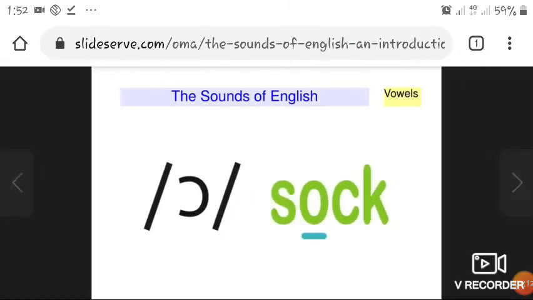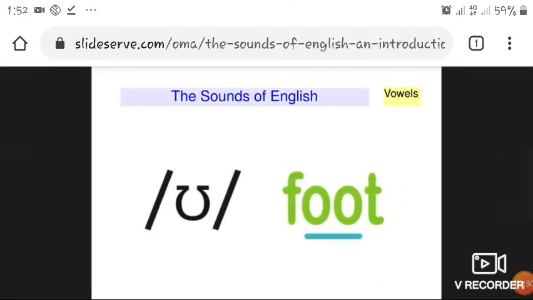Next is the vowel sound in soak. There are also other examples of this sound. The next vowel sound is ʊ.